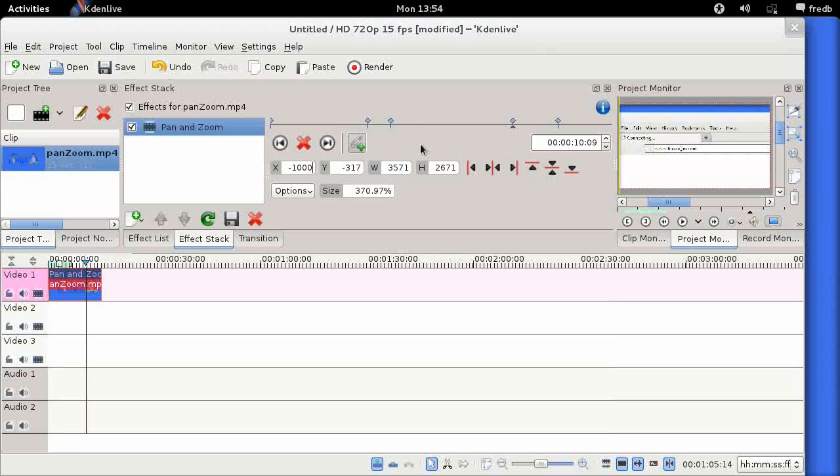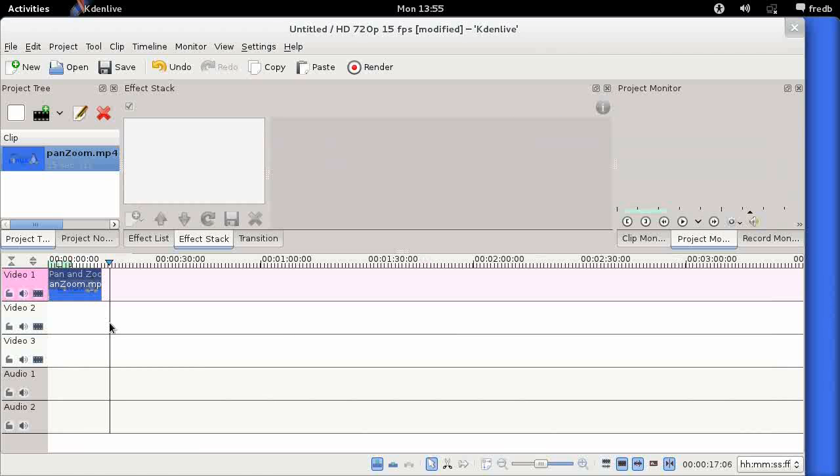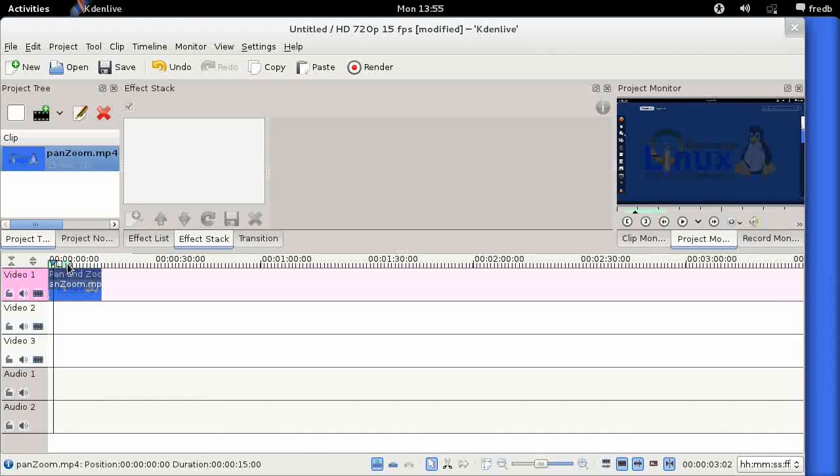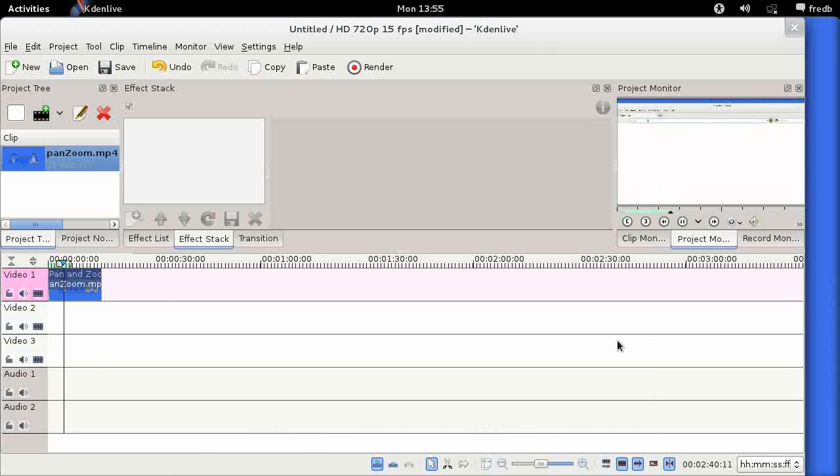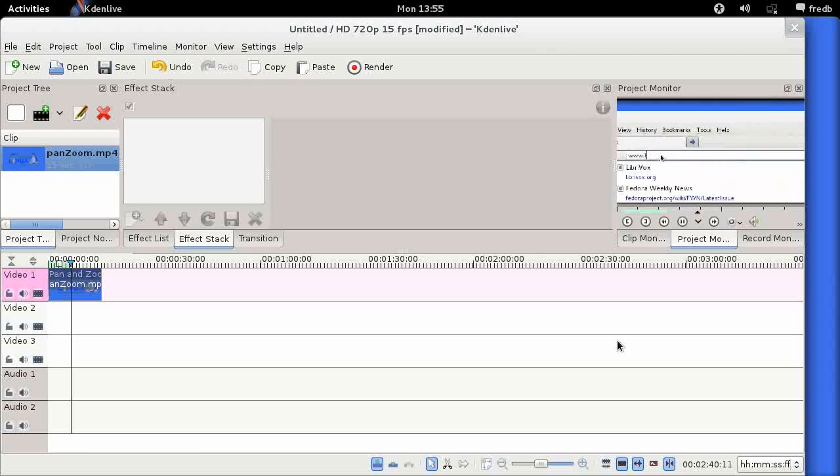So if we go back here, you'll see that it starts off in the 0 position, and if we go to the next one, we'll see that it's now moved across on the URL. So if I click back down here, go back to the beginning again, and play it now, you should see we start Firefox off, we zoom in, but now we pan to the right before we zoom back out again.